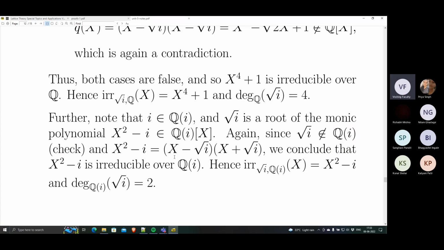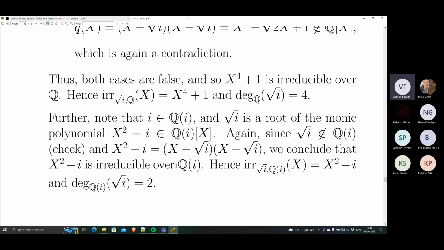And then x squared minus i can split only as a product of x minus square root i times x plus square root i, right? But both of these factors are not possible over Q adjoin i because square root i is not an element here. So this factorization is not true over Q adjoin i. It's true only over the complex numbers. So over Q adjoin i, x squared minus i is irreducible, because if it reduces, it has to be this, but then both of these factors are not polynomials over Q adjoin i.